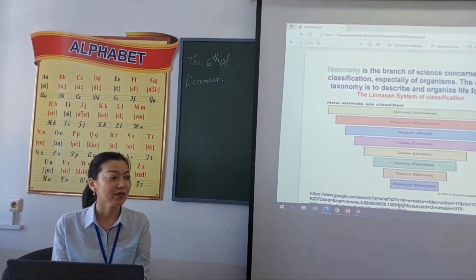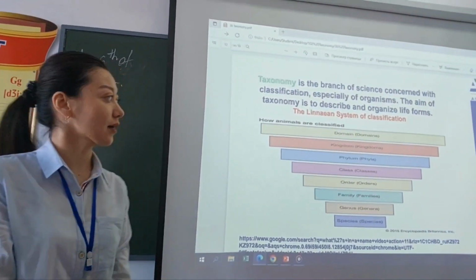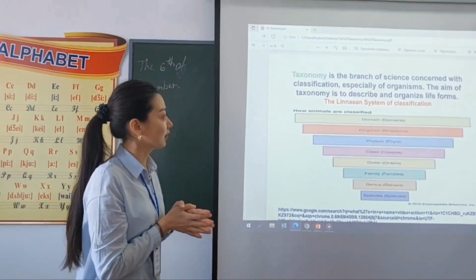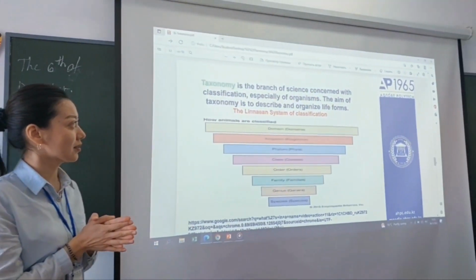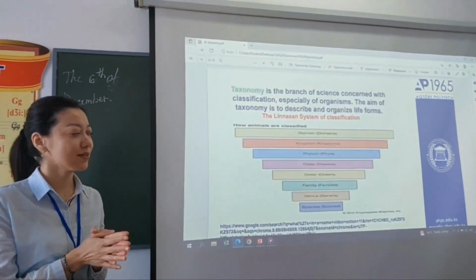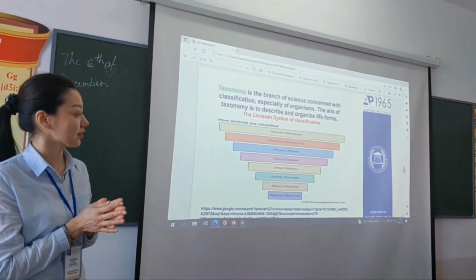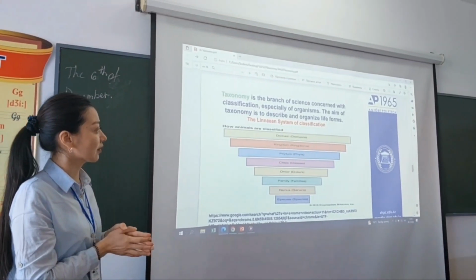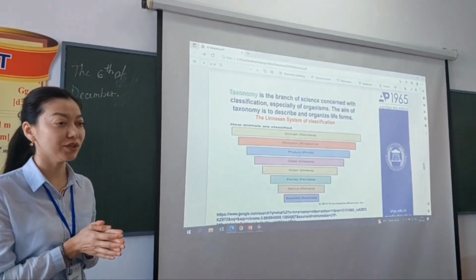Now, students, open your exercise books and write down the date of today and the theme of our today's lesson. It is called taxonomy. Okay, what does it mean? What is taxonomy? Taxonomy is a branch of science concerned with the classification, especially of organisms. The aim of taxonomy is to describe and organize life forms. This is the classification of the Linnaean system, how he classified the animals. And this is species, genus, family, order, class, phylum, kingdom, and domain. You may write down this classification in your exercise books.